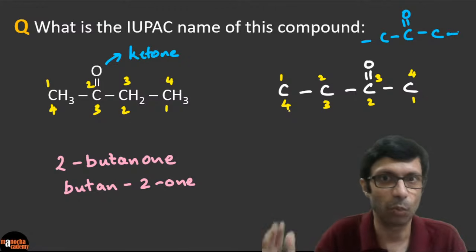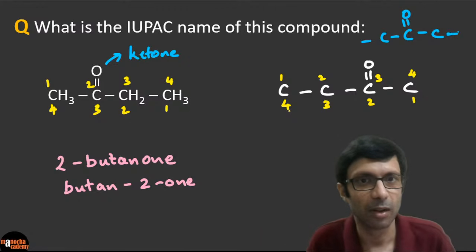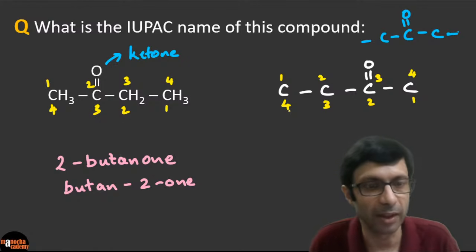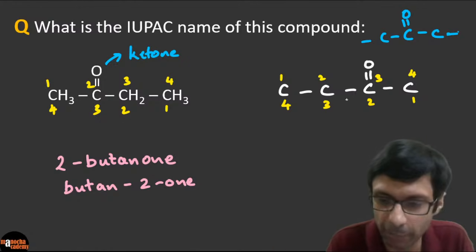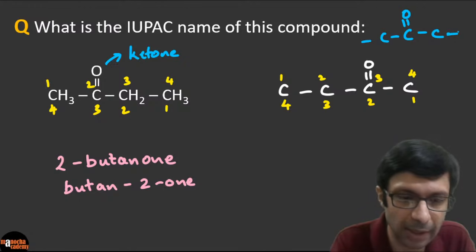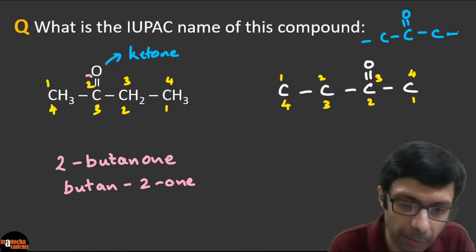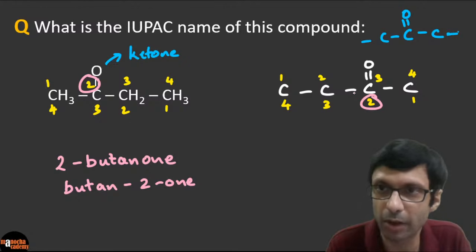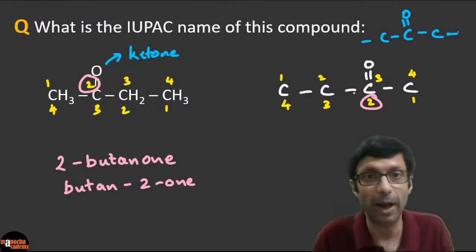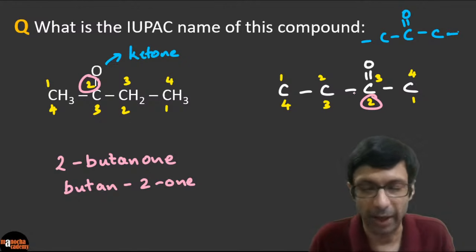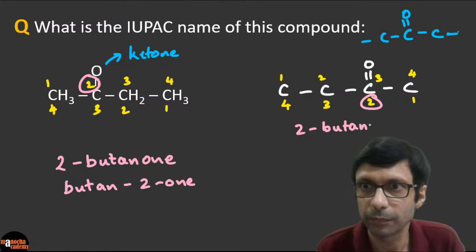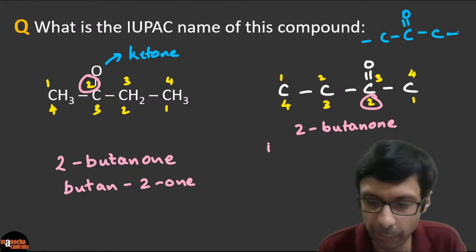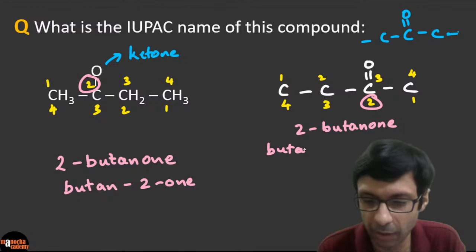The one on the right. The one on the left we've already solved. Okay, excellent. So this will also be 2-butanone, because you're going to take the smaller number, right? Here we chose the smaller number 2. Here we will choose this smaller number too, because you can use forward or backward numbering, right? Excellent. So this will also be 2-butanone, or basically butan-2-one. Do you guys agree?